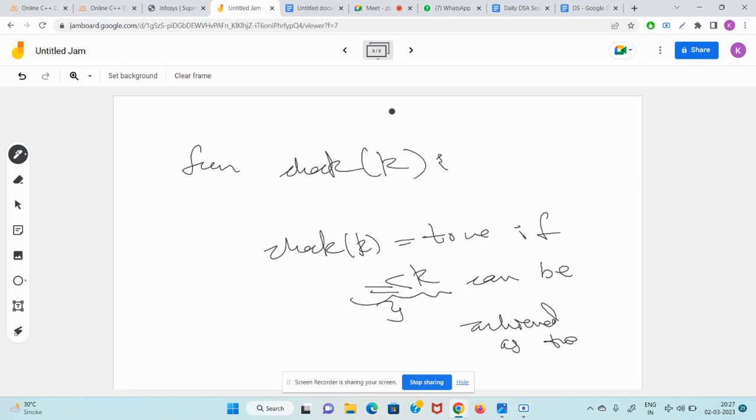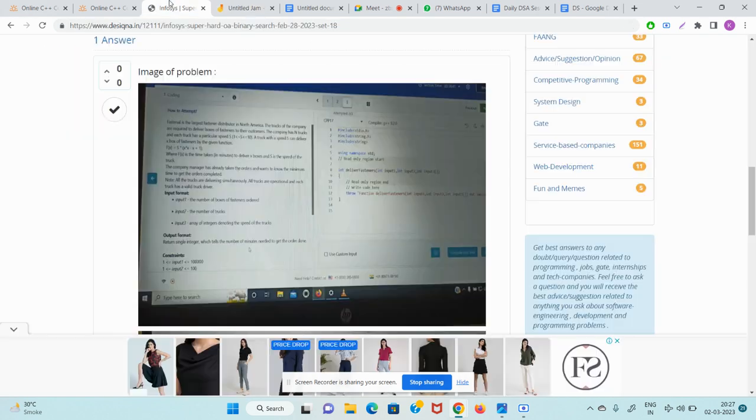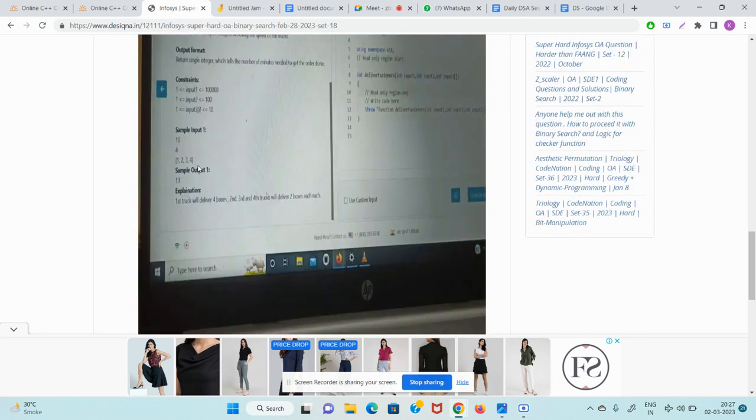If the maximum value... wait, let me check again what the question is saying. The company manager has already taken the orders and wants to know the minimum time to get the orders completed, where f of x. So if we check, they said that the first truck will deliver 4 boxes. So okay, that's why they came to the figure number 13. They could not do it for 12. Okay, okay, okay.